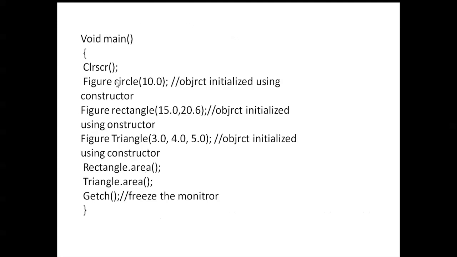Here you can see figure is the class name, assigned with an object that is called circle. The constructor object is initialized using constructors. Next figure rectangle, next figure triangle. Next rectangle dot area, triangle dot area. Using these you can get the result.